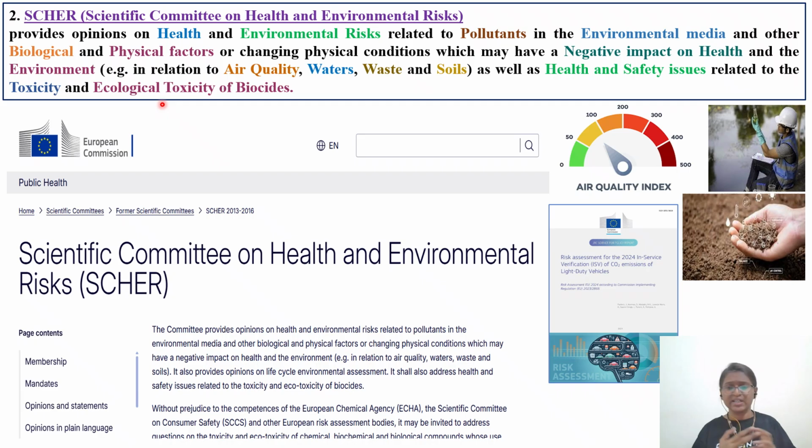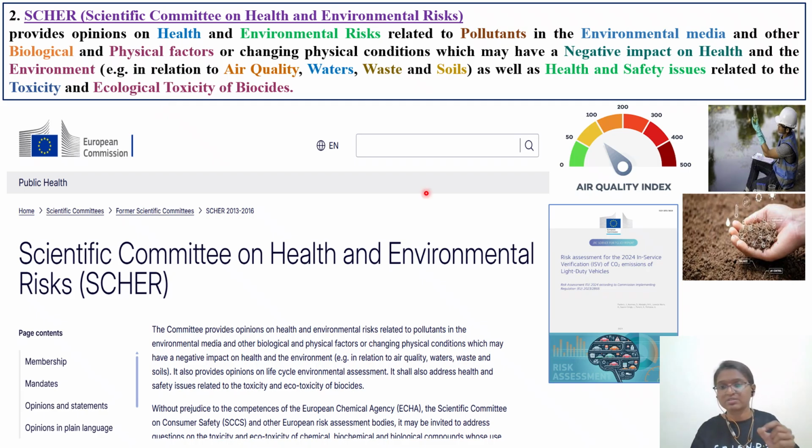toxicity of the biocides. Similarly, in America, you have CERCLA, you have Superfund, you have SWDA, the Safe Drinking Water Act, the Air Quality Protection Act. These are all the things with respect to America. When it comes to Europe, SCHER, that is the Scientific Committee on Health and Environmental Risk, is going to take care of this kind of risk assessment, and they are going to issue risk assessment reports.